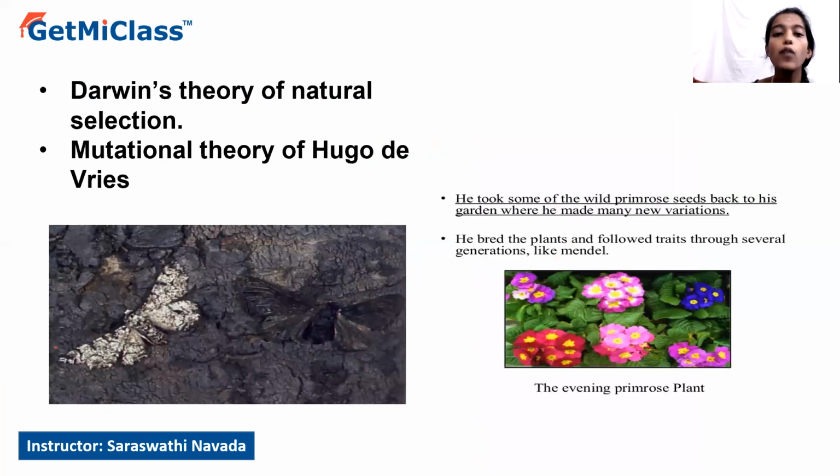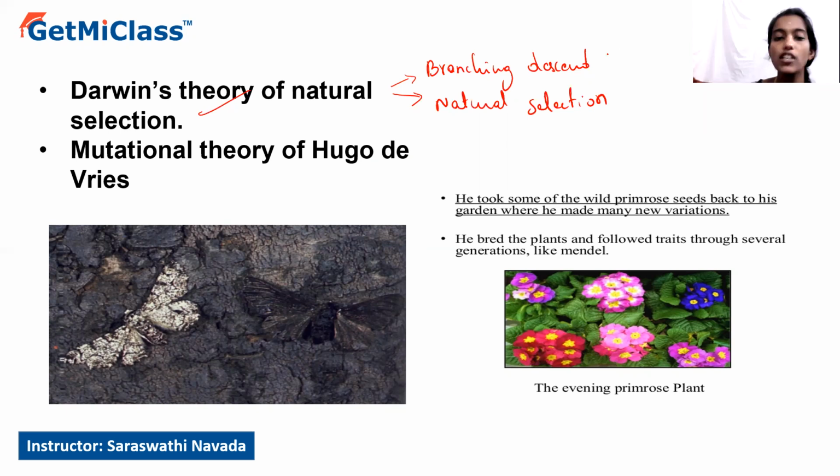One of the most popular theories that explains evolution is Darwin's theory of natural selection. Darwin's theory of natural selection is mainly based on two key concepts: one is called branching descent, as well as natural selection. These two are the key concepts of Darwin's theory of natural selection.